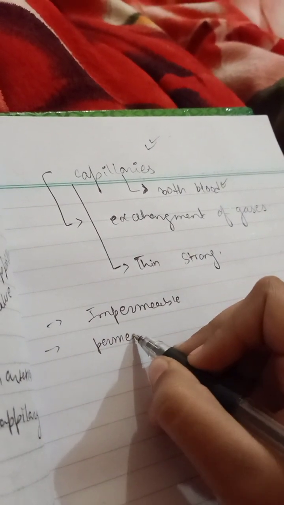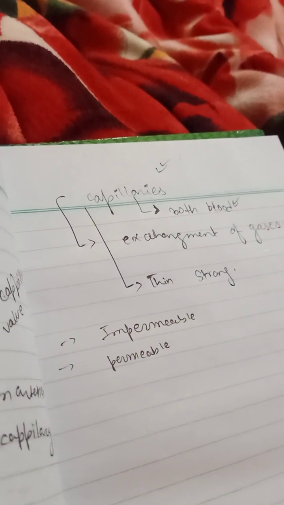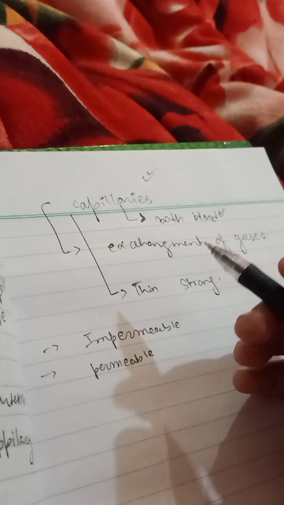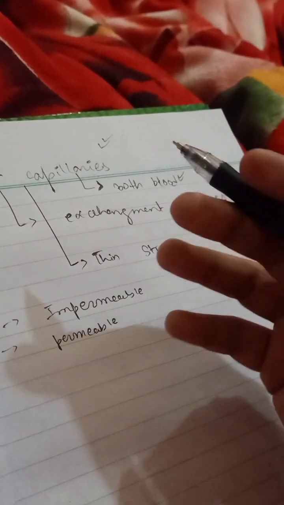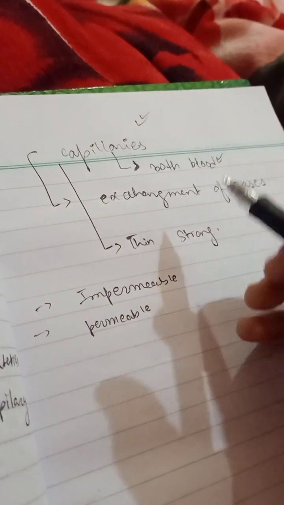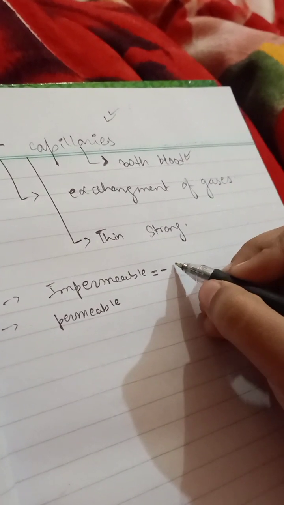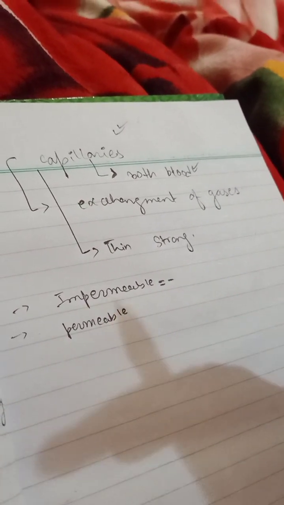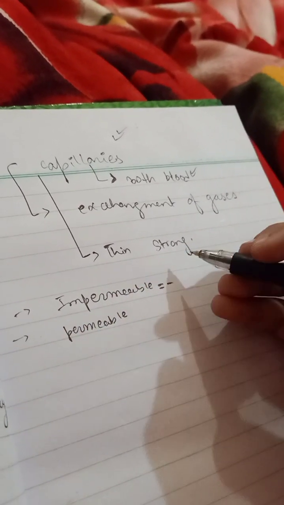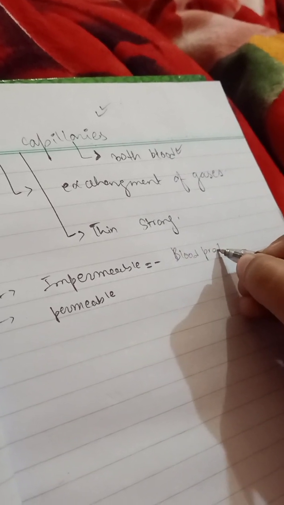So what do we mean by impermeable? Impermeable means that the things that are in the capillary cannot move to the interstitial fluid. Okay, that is what impermeable means. The substances that cannot be exchanged are blood proteins, RBCs,